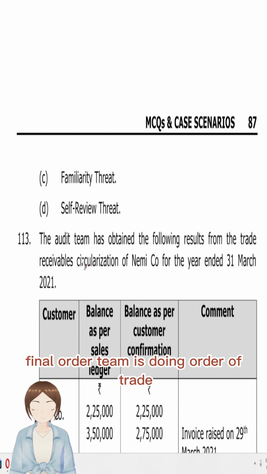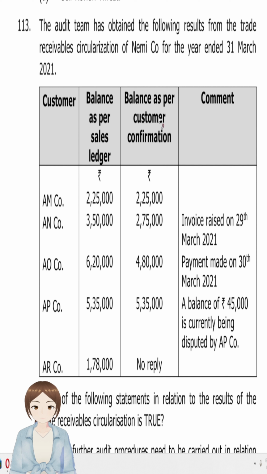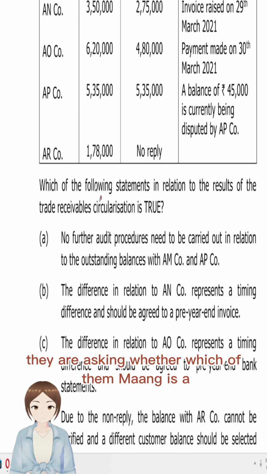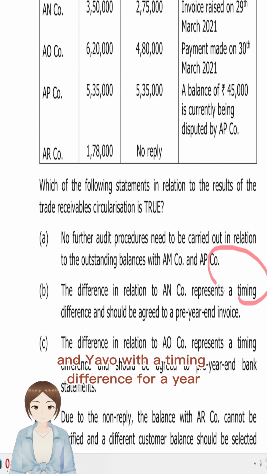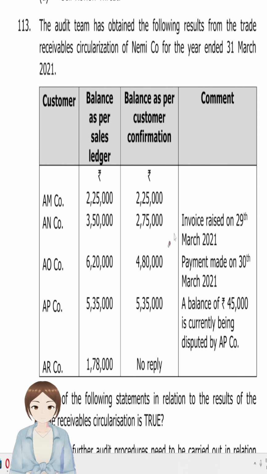MCQ 113 CA final. Auditing is doing audit of trade receivables and found there were few differences with regards to balance confirmation and as per company sales ledger. They're asking which of the amounts AN, AO was a timing difference. For AN, the invoice raised on 29th March 2021. Obviously, this is a timing difference.